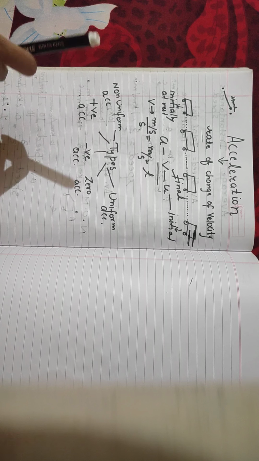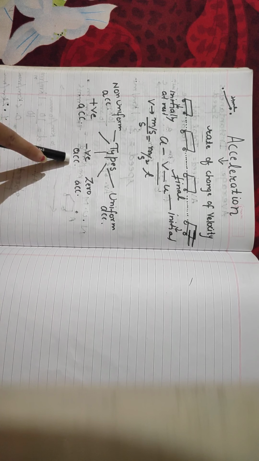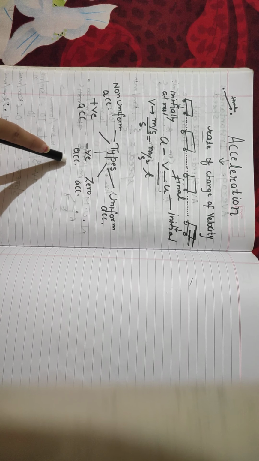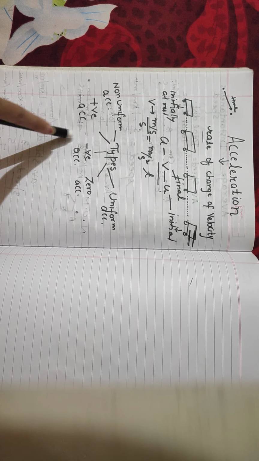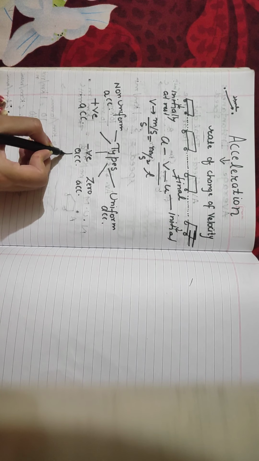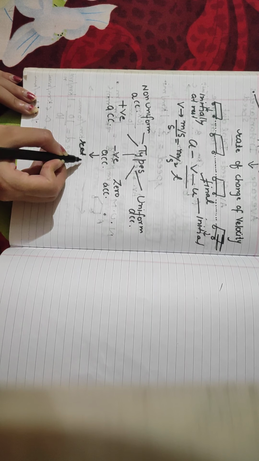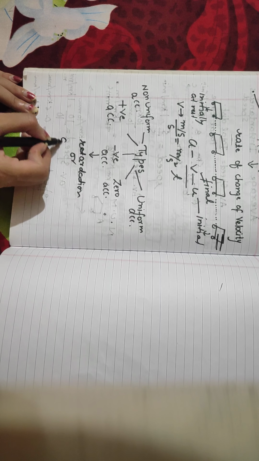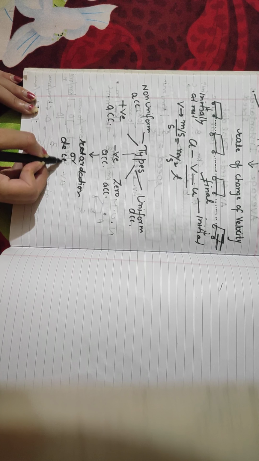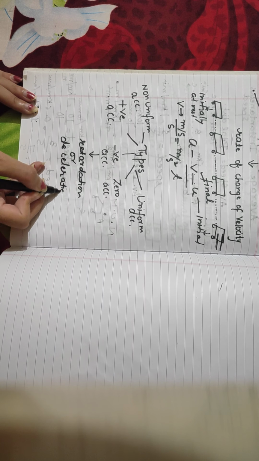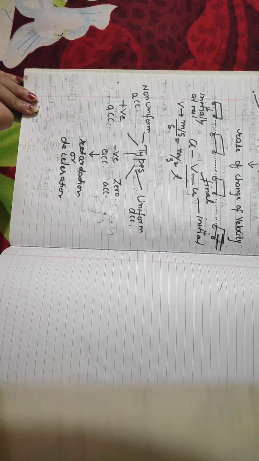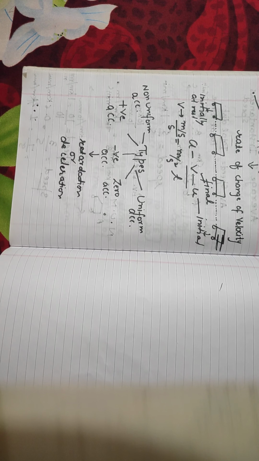If the velocity of the object increases. Now if the velocity of the moving object decreases, then we say that it is moving with negative acceleration, right? Negative acceleration, or you can also say that in that situation what is happening is retardation. So decreasing speed also means retardation or deceleration. Do remember the term deceleration, because it means retardation as well, or negative acceleration as well. So negative acceleration, retardation, or deceleration: what are these three things? These three things actually point to the same thing, that is, the speed of your moving object decreasing.